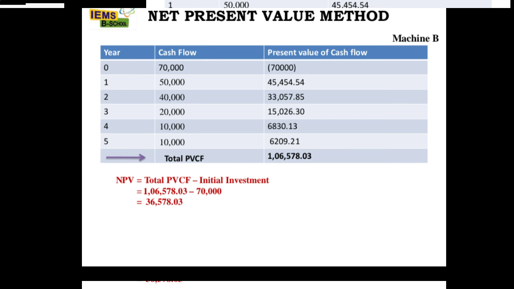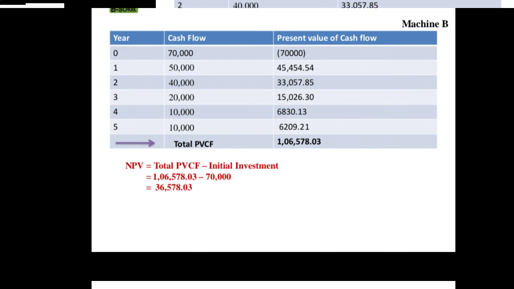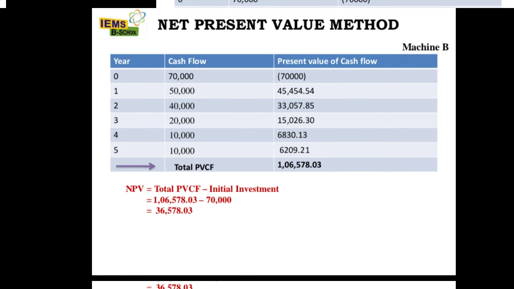Net present value method for machine B. Same, we have to add the total present value of cash flow, then subtract the initial investment. So for machine B it is 36,578. When we compare, machine A's NPV is more than machine B's.